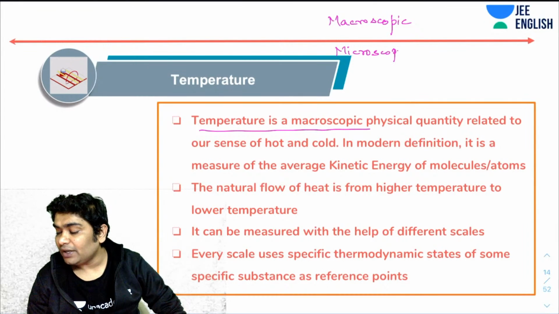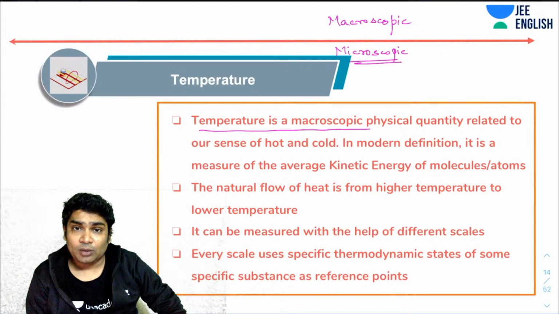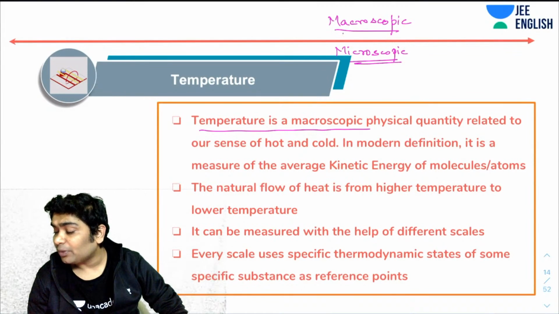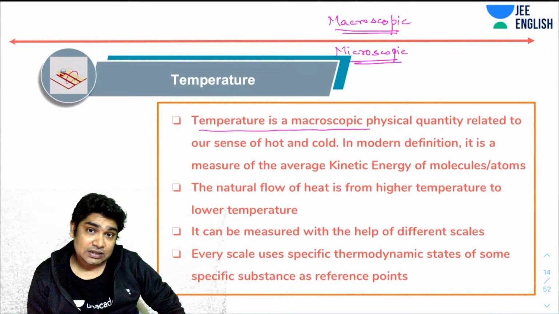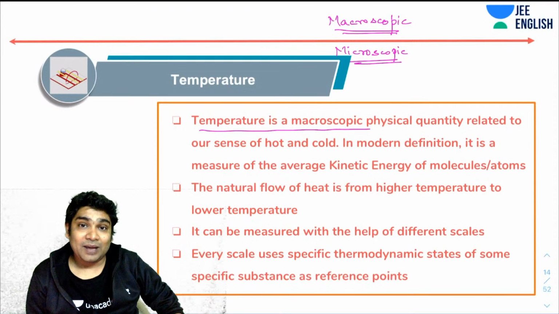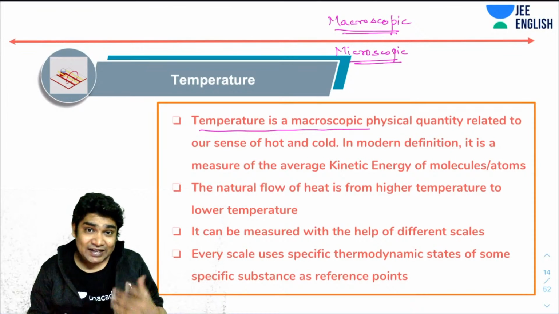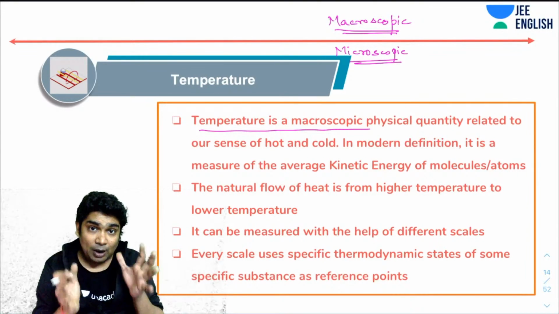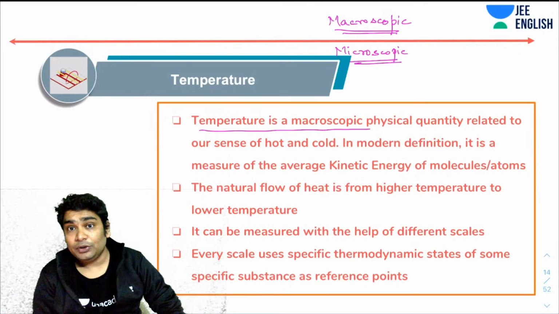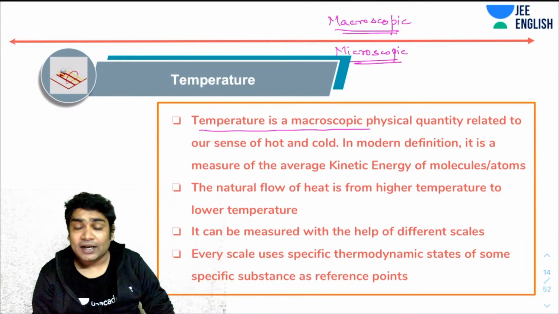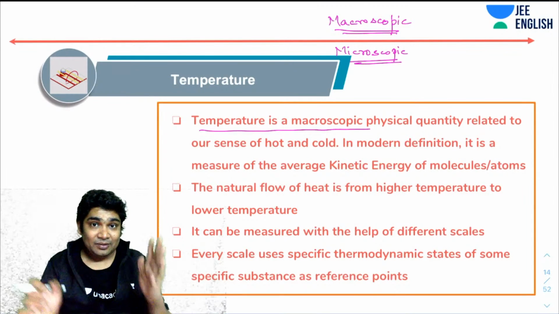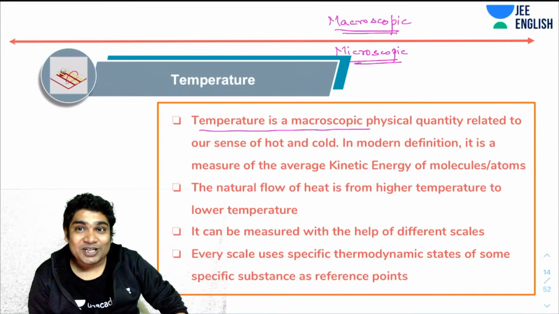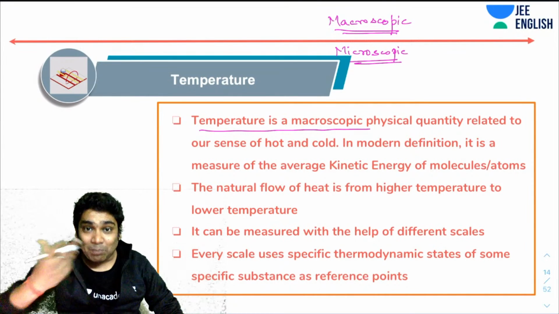Microscopic properties are the properties which are at atomic or molecular levels. Macroscopic are the properties which are related to a bulk of a material. For instance, pressure by a gas. Pressure is a property that we associate with a bulk of gas, with some amount of gas. For a molecule, you do not talk about pressure. You will talk about its energy, its momentum. It can exert a force by having collisions. So pressure is something which is related to a bulk of a material.